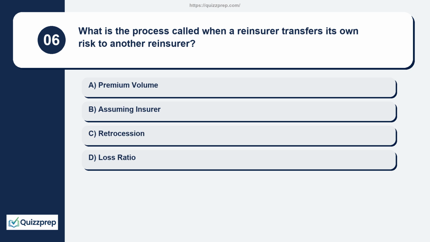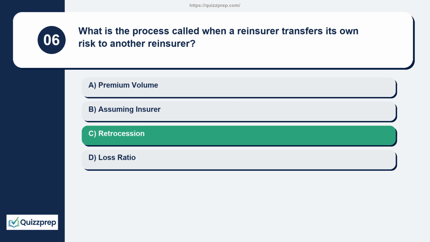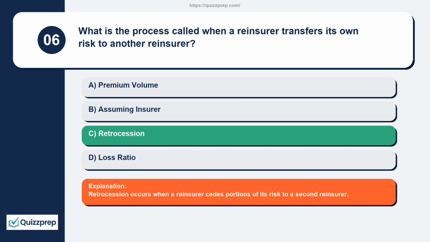Question 6. What is the process called when a reinsurer transfers its own risk to another reinsurer? Premium volume, assuming insurer, retrocession, loss ratio. Retrocession occurs when a reinsurer cedes portions of its risk to a second reinsurer.